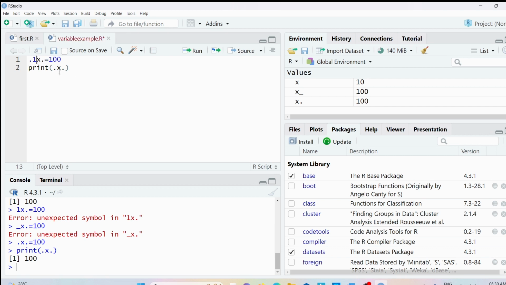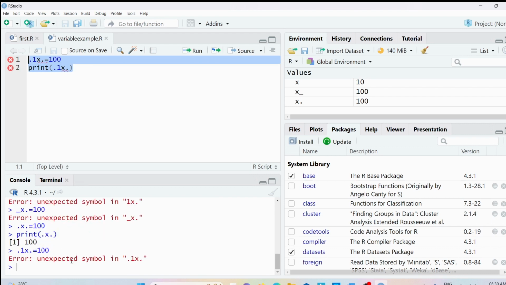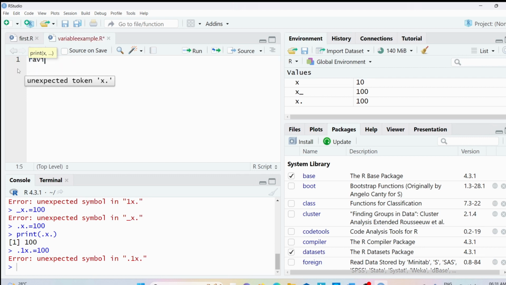Means after the dot symbol or the period symbol, you cannot have a number. Suppose I give a digit 1, then you can verify. Let me save this code and run it for you. You got an error. So it can start with a period symbol but not be followed by a digit. And I said earlier, it is case sensitive. Suppose let me provide the variable name as Ravi and assign value 10.